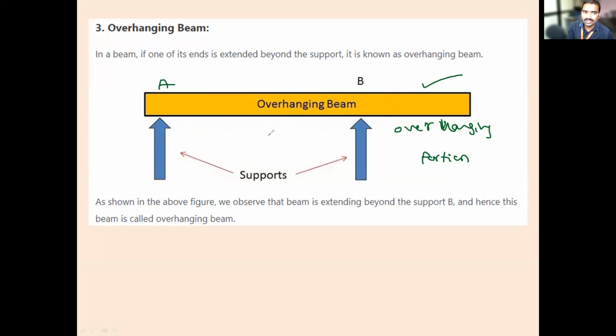How many reactions are developed at this support? It is simply supported, so one. This is also simply supported, so also one. Total how many reactions? Two. How many equilibrium equations? Three. Is it determinate or indeterminate? Determinate.